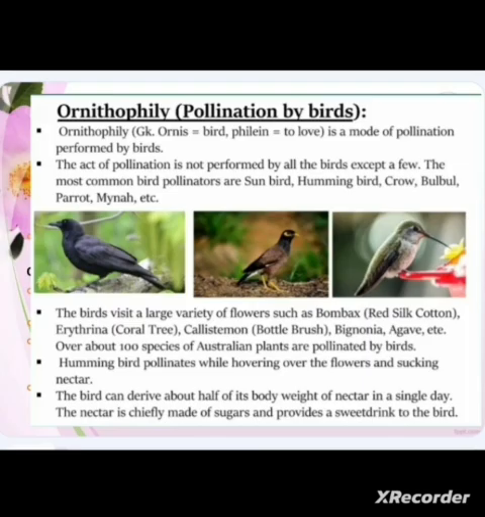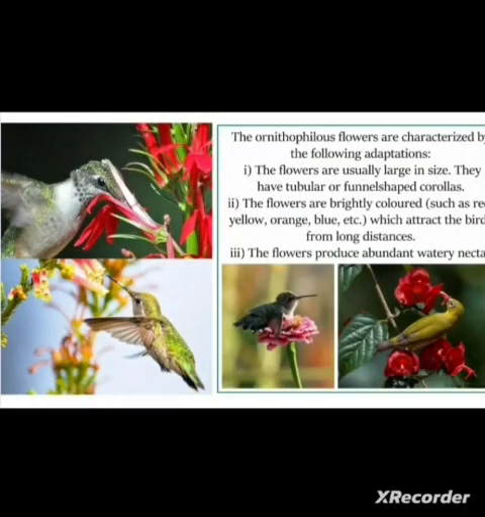They have a large amount of nectar in the dilute form. The shape of these flowers is tubular or funnel shaped. The common birds which bring about such pollination are the hummingbirds, the sunbirds, etc.